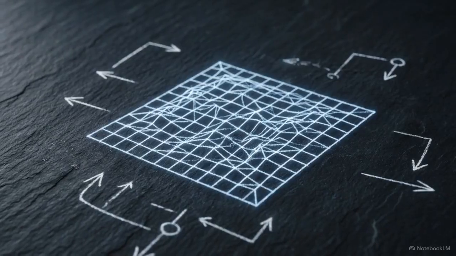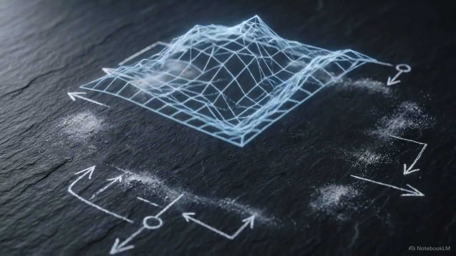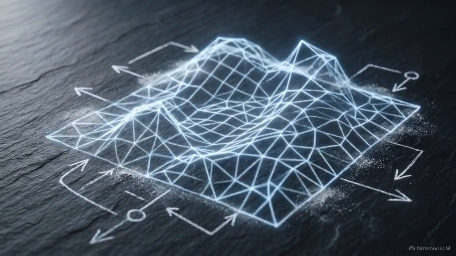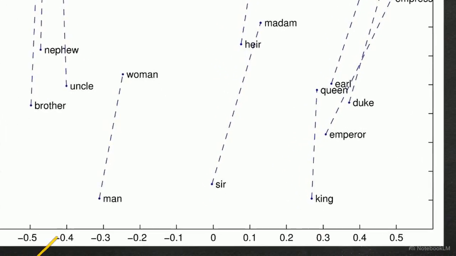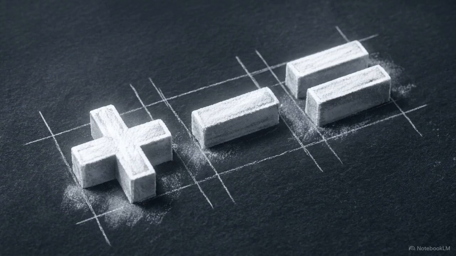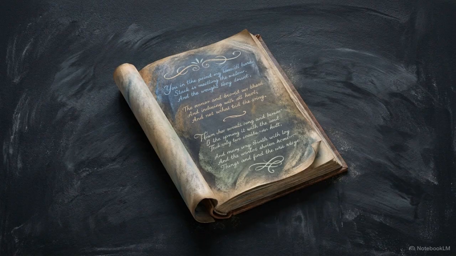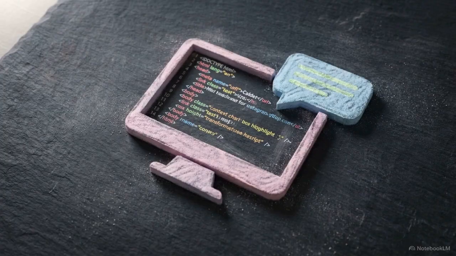Because this map is constructed entirely out of numbers and geometry, you can perform math equations using words. This chart shows the geometric relationships between words. Take the coordinates for king, subtract the path for man, and add the path for woman. You land exactly on queen. The geometry itself contains the concept of gender dynamics. Exactly how AI takes this word math and uses it to write poetry, generate code, and hold conversations, well, that is a story for another day.